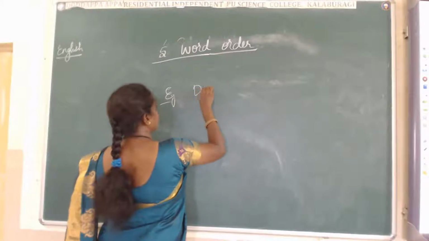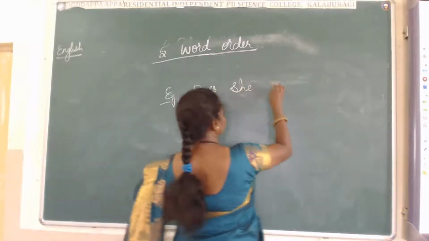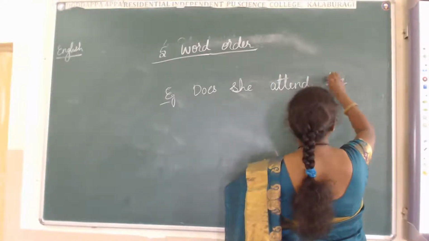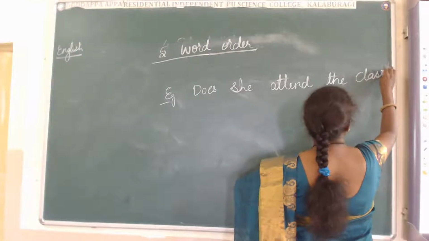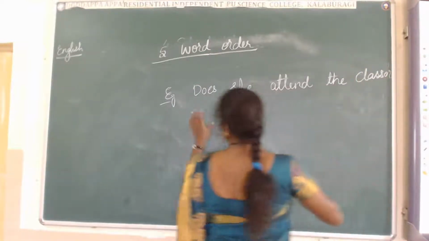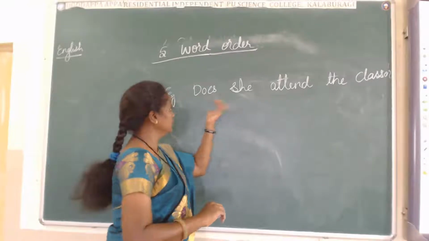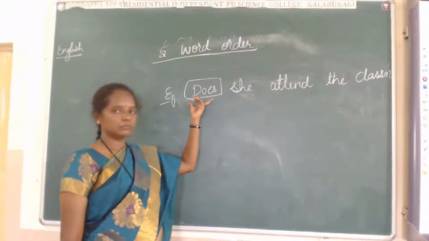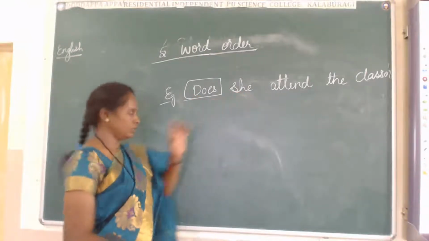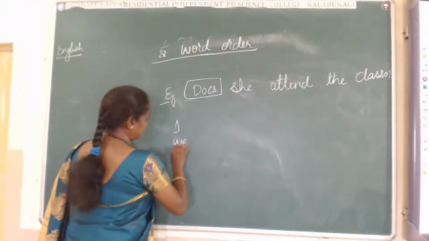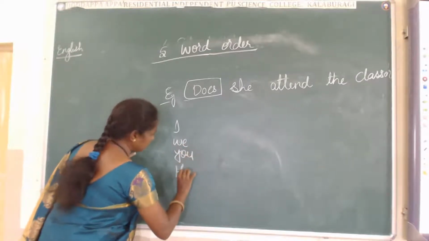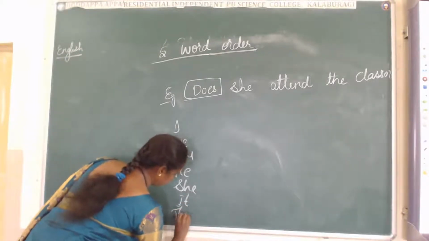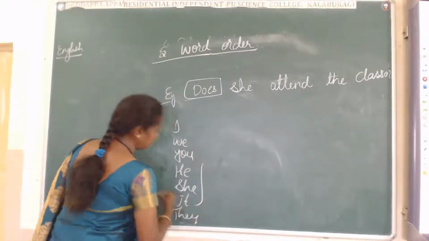Another one. Does she attend the classes? Here, we use does. Why do we use does? Because the subject is she. I, we, you, he, she, it, and they. He, she, it, they, these are singular.